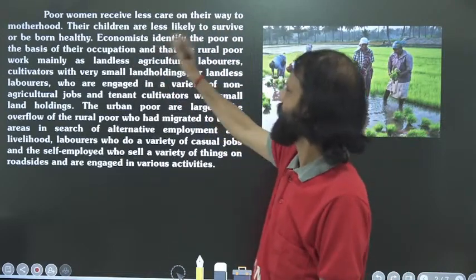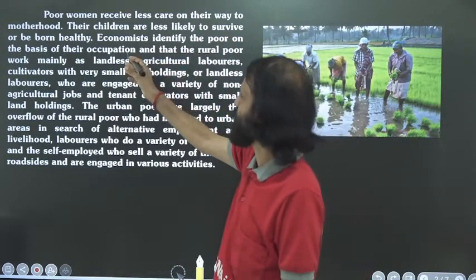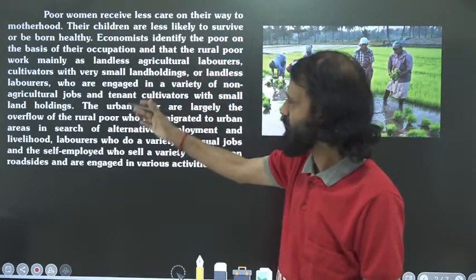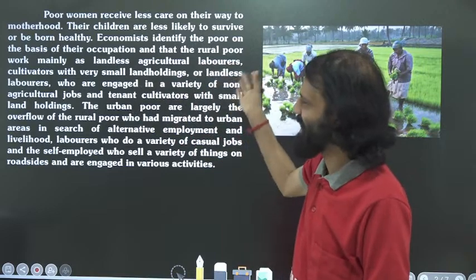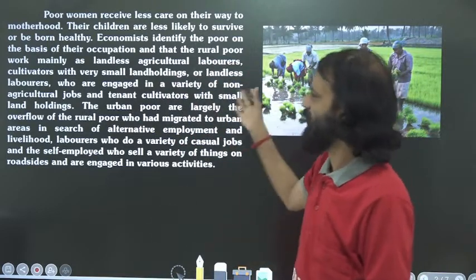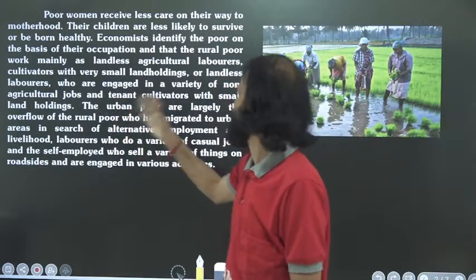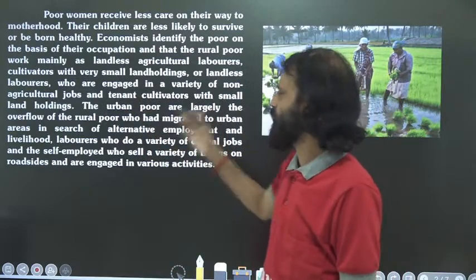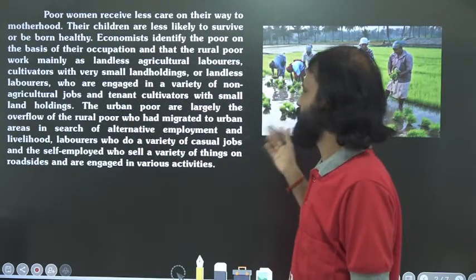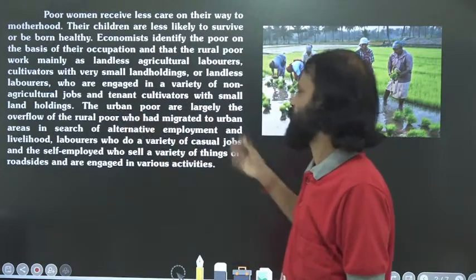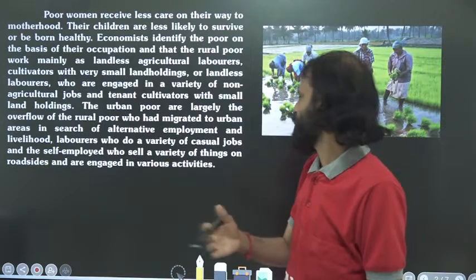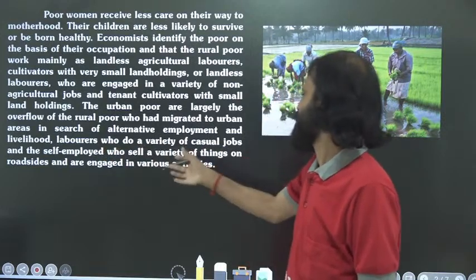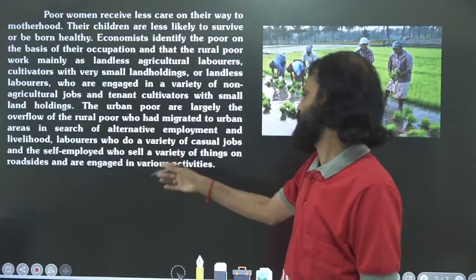Another thing is that economists identify the poor on the basis of their occupation, and that the rural poor work mainly as landless agricultural laborers, cultivators with very small land holdings, or landless laborers who are engaged in a variety of non-agricultural jobs, and tenant cultivators with small land holdings. The urban poor are largely the overflow of the rural poor who had migrated to urban areas in search of alternative employment and livelihood. Laborers who do a variety of casual jobs, and the self-employed who sell a variety of things on roadsides and are engaged in various activities.